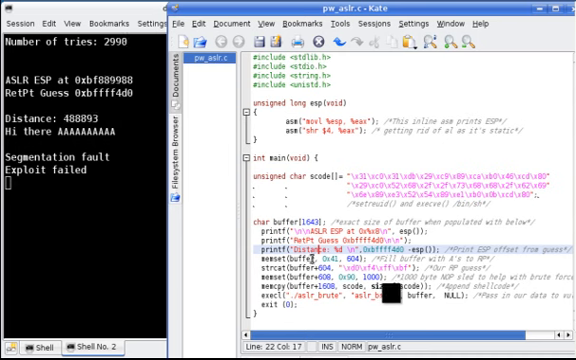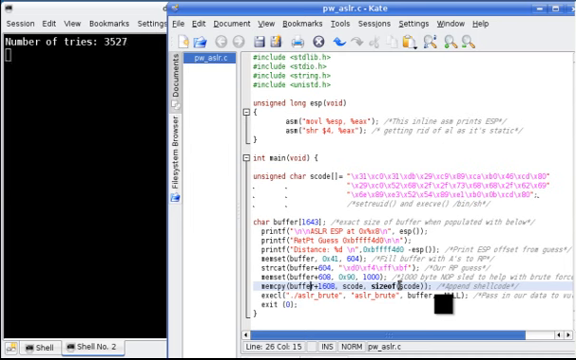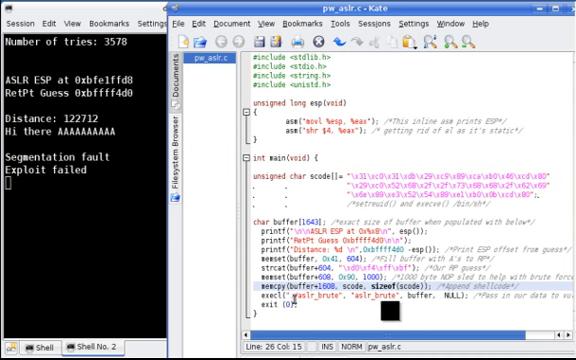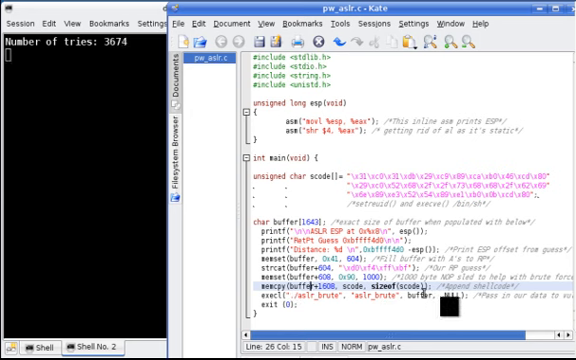Down here we've got memset. We're just setting 604 A's to fill the buffer until we get to the return pointer. Then we're using strcat to add on our return pointer guess right here. Following the return pointer guess, we are using memset to put in 1000 NOPs. And then memcpy. I'm not sure why I chose to use strcat and then memcpy, but I did. We are adding on our shellcode and appending it to the end of our input. Finally, we're using execl to open up the vulnerable program, and we're feeding it the buffer that we created.